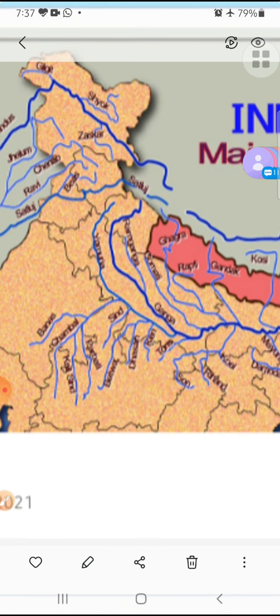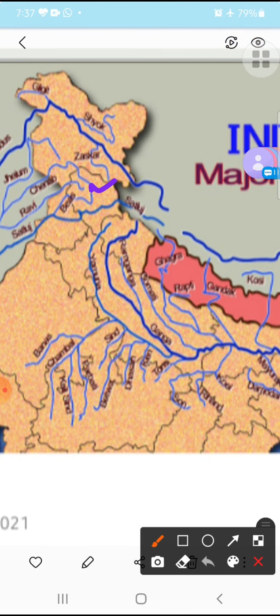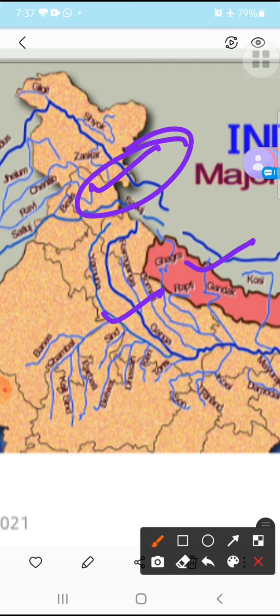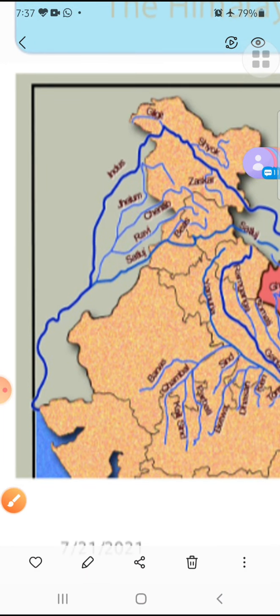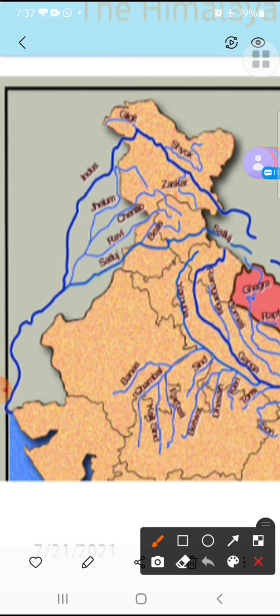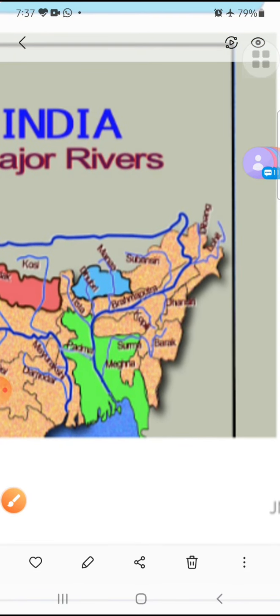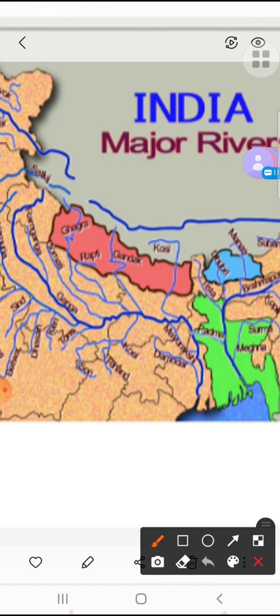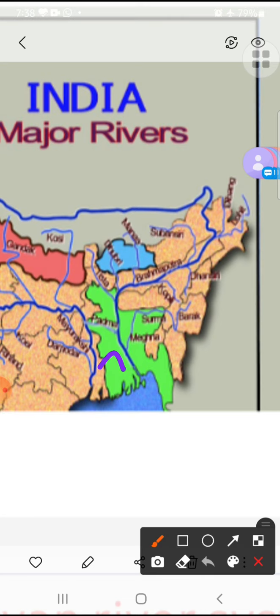You can see here, like the main rivers, the dark blue you are watching: this is Indus, this is Brahmaputra, and Ganga. These are the main three rivers in northern India, and others are the tributaries of these rivers. You see how the Indus river is falling in the Arabian Sea, and Brahmaputra, which is coming from China and entering India in the Assam region, then Arunachal and Assam, then it is in Bangladesh.